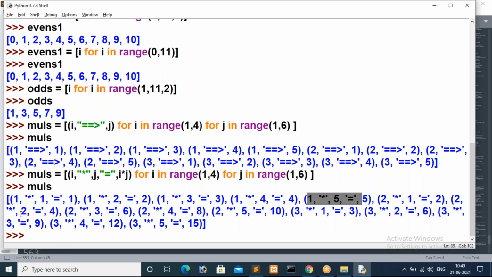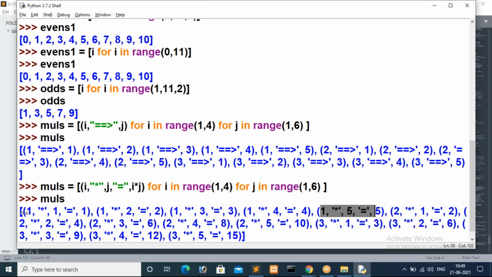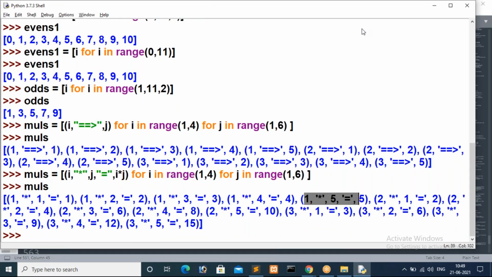Then 2 star 1 is equal to 2, 2 star 2 is equal to 4, 2 star 3 is equal to 6, 2 star 4 is equal to 8, 2 star 5 is equal to 10. The second for loop is over. Then again the i value increments by 1, that is the 3 table. 3 1 is 3, 3 2 is 6, 3 3 is 9, 3 4 is 12, 3 5 is 15. This is the way we have to implement an inner for, guys.